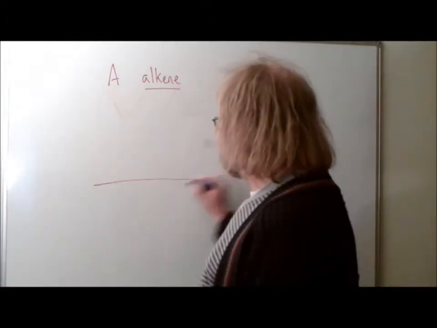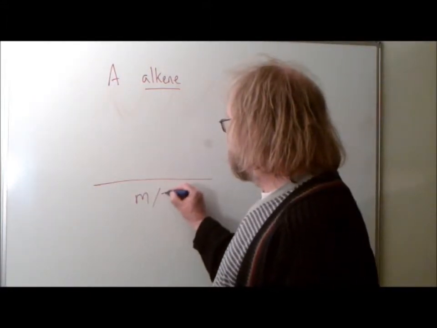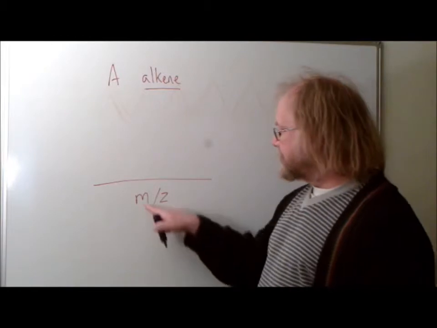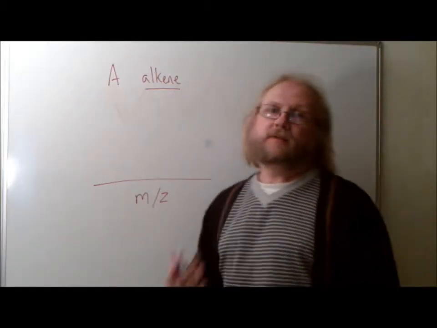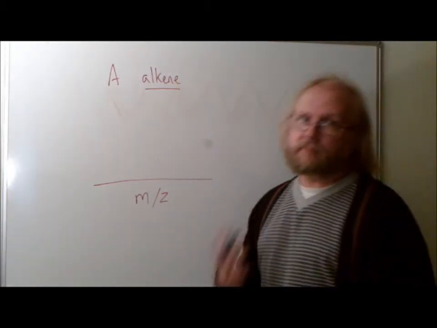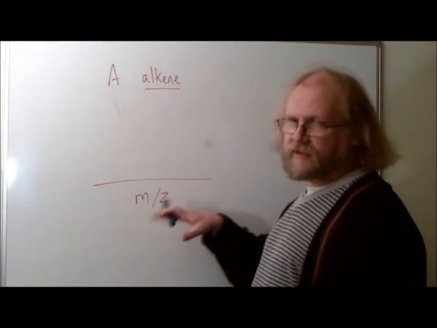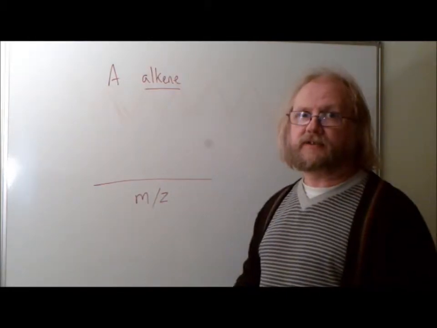So remember, a mass spectrum looks like this. m over z along the bottom, which is mass divided by charge, but for our purposes you can just think of that as mass, because the charge is effectively +1 always for these fragments.